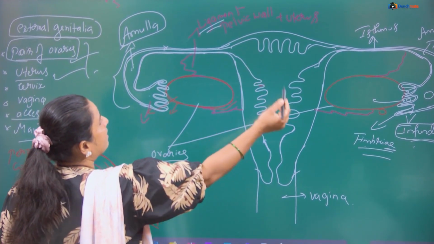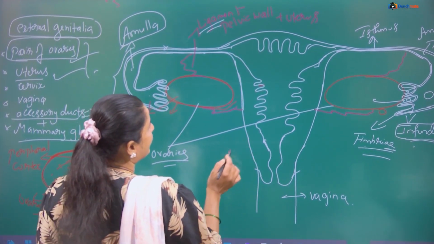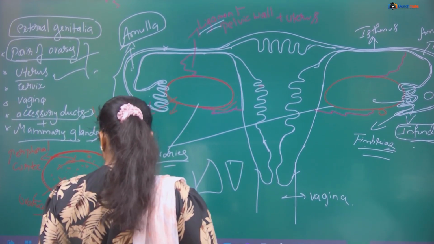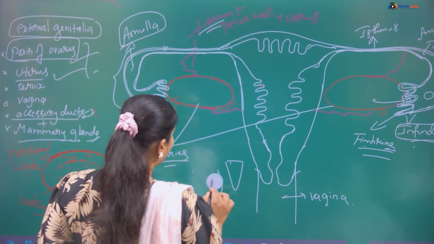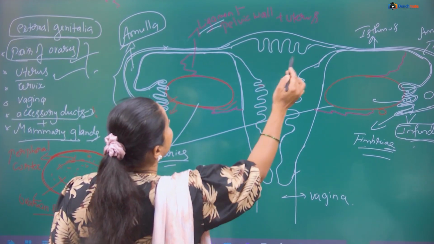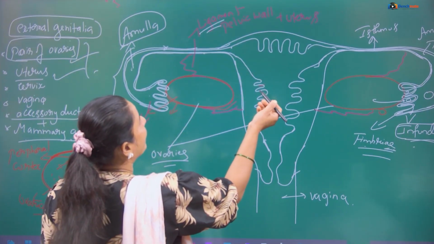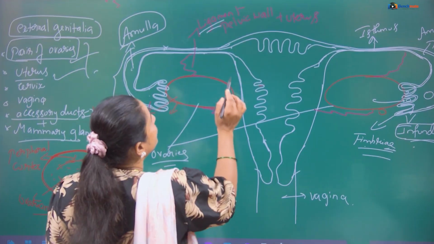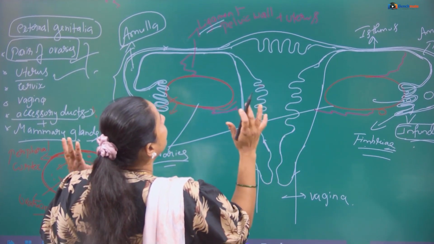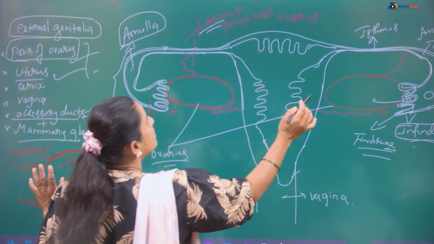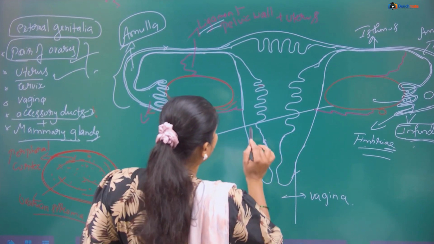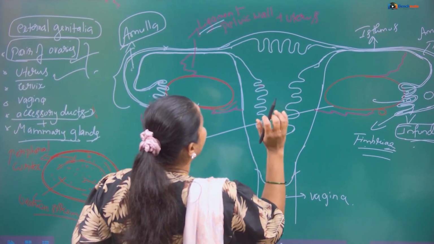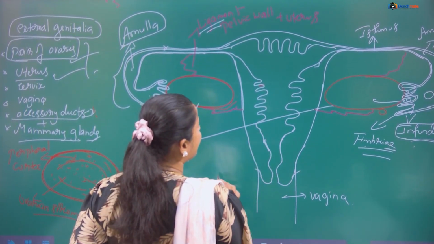Then we continue with the uterus. The uterus is an inverted pear-shaped structure, an inverted triangle-shaped structure. Usually a triangle is drawn like this, and inverted means like this. The uterus also has support from the pelvic wall, and with the help of ligaments it is attached to the pelvic wall. The uterus has three layers.